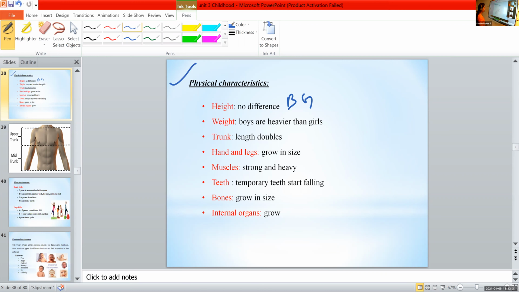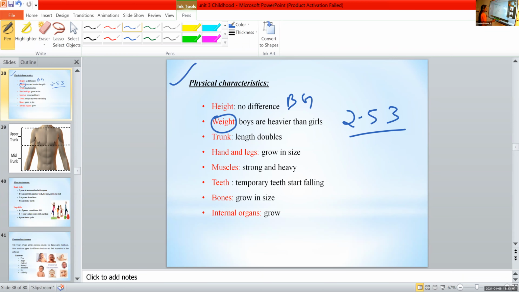What about the weight? In an infant or a baby, at the time of birth, the baby's weight is on average 2.5 to 3. Okay, that is the birth weight of a baby or an infant. But here the boys are heavier than girls. There is a gender difference between boys and girls in the case of weight. In early childhood, boys are heavier than girls. They have more muscle strength when compared with girls. That is the next difference.